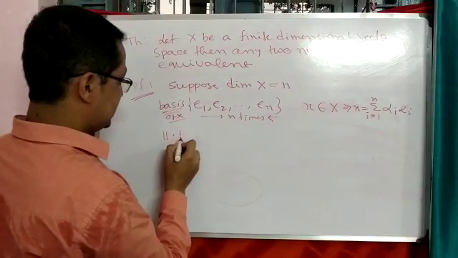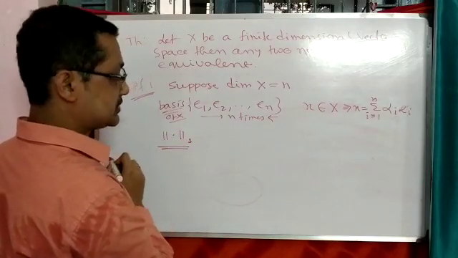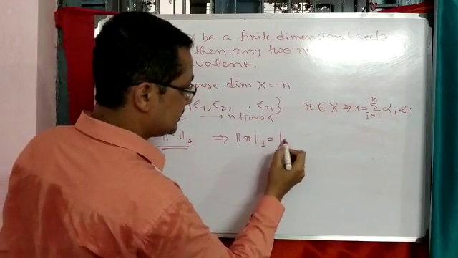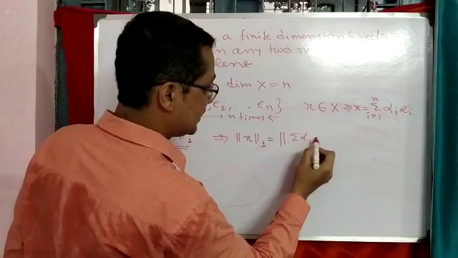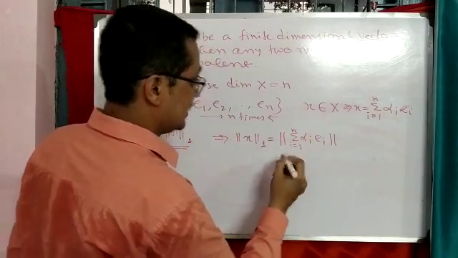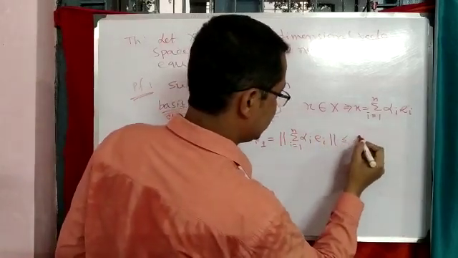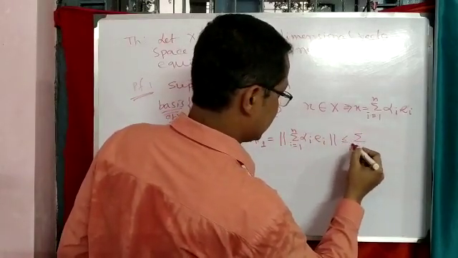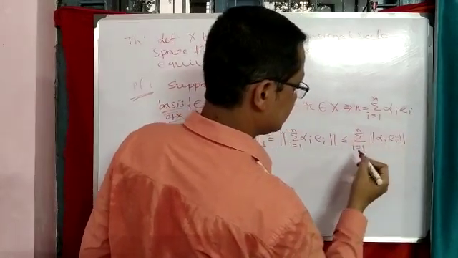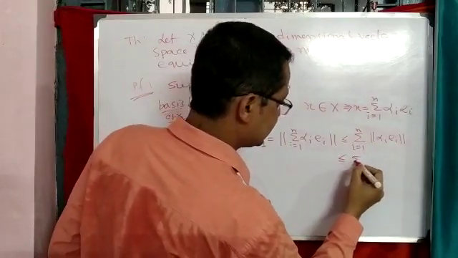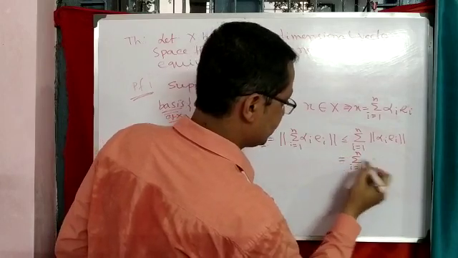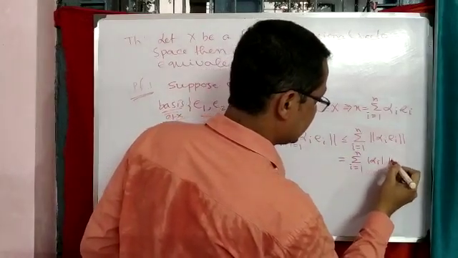Now if we consider the first norm, with respect to the first norm, if we take the norm of the summation of alpha i e i, i equal to 1 to n, then by the triangular inequality it is less than or equal to the summation i equal to 1 to n of the norm of alpha i e i, and that is equal to the summation i equal to 1 to n of mod alpha i times the norm of e i.